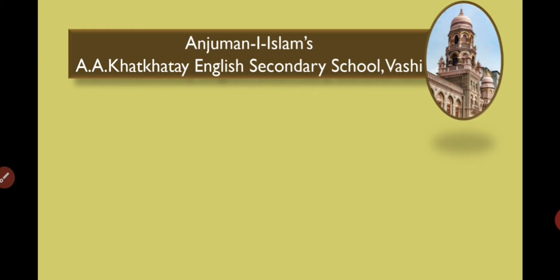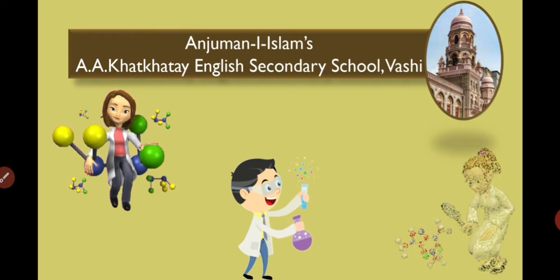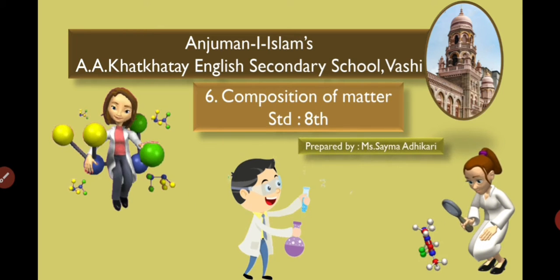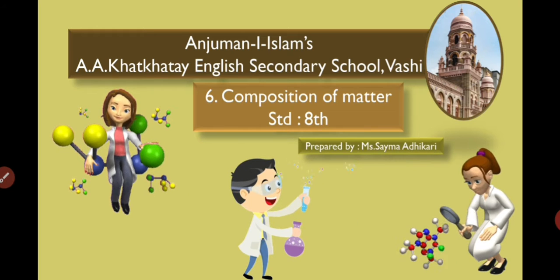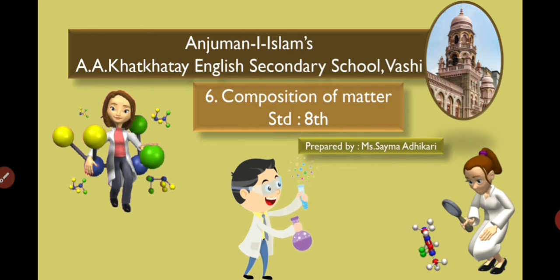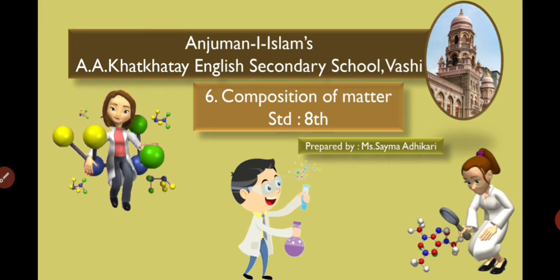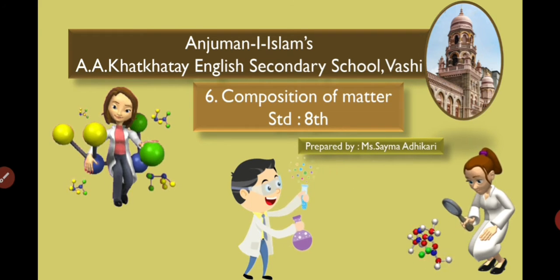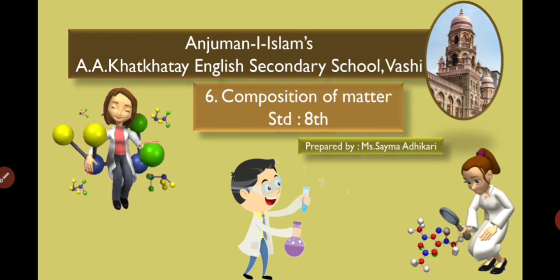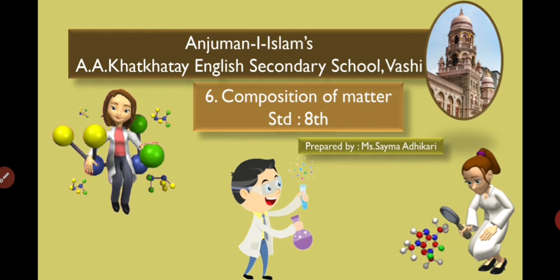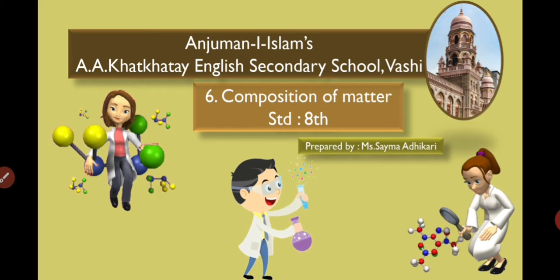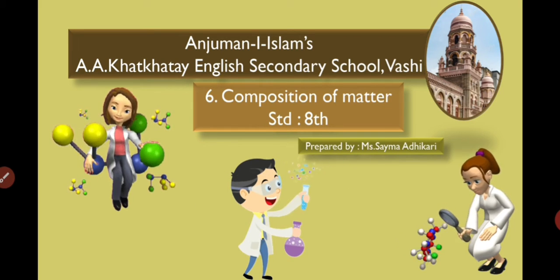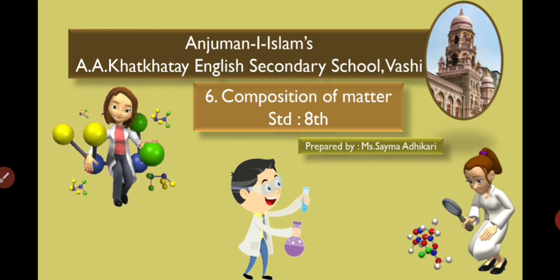In today's lecture we are going to learn 8th standard chapter number 6, Composition of Matter. In this lecture we are going to discuss the second method of classification of matter. The criterion for the classification of matter is the composition of matter, on the basis of which matter is classified into three classes: element, compound and mixture. So let's start today's lecture.